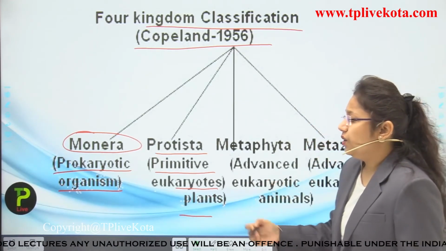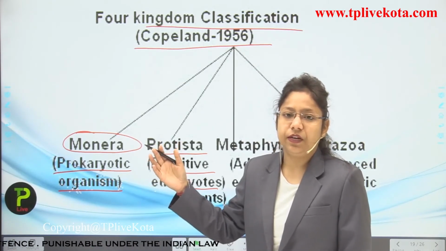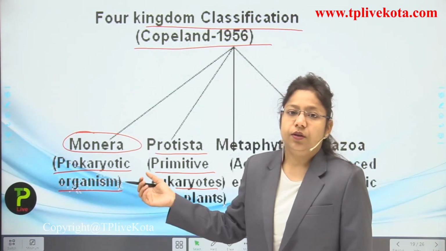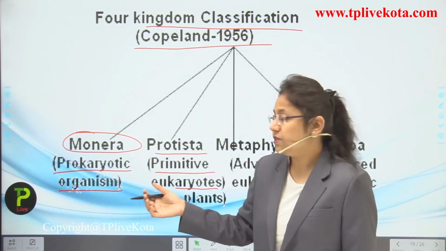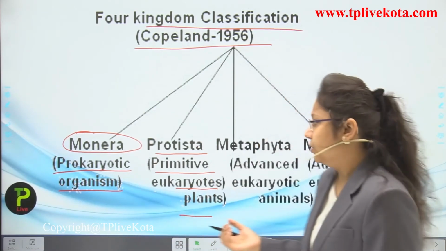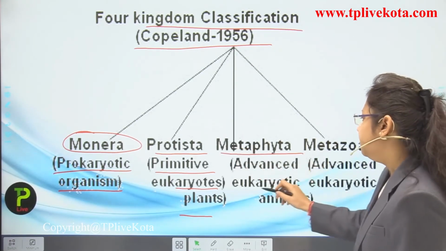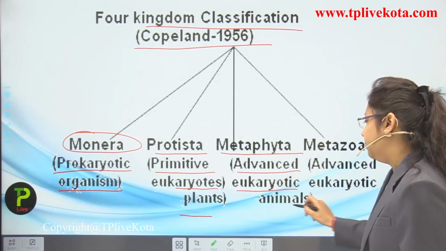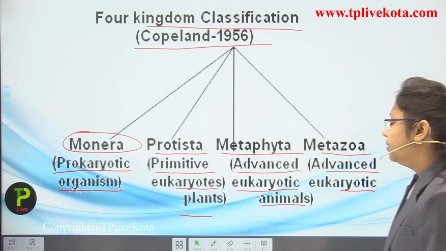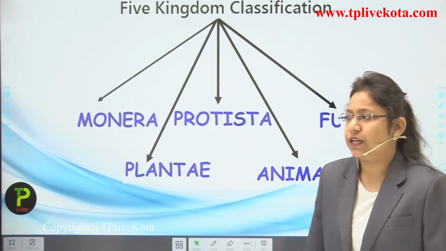Now next, what we learn about prokaryote and eukaryote, we have learned about in the cell chapter very well. If we talk about prokaryotes, they did not have a well developed nucleus, nor well developed cell organelles. But if we talk about eukaryotes, then plants and animals are counted in eukaryotes. Okay, now the next class which he categorized was Metaphyta, in which advanced eukaryotic plants were counted, and Metazoa, in which advanced eukaryotic animals were counted. So this is how he ran the four kingdom system classification.